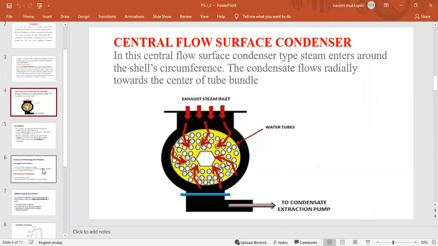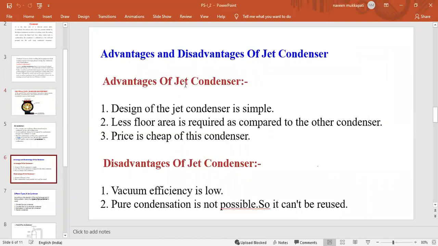The advantages of jet condensers are that the design is simple when compared to the surface condenser. Surface means we flow the water in all directions. In the jet type of condenser, the water is sprinkled at jet speed.